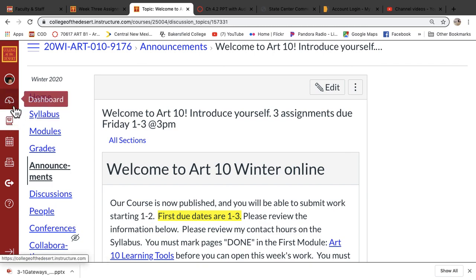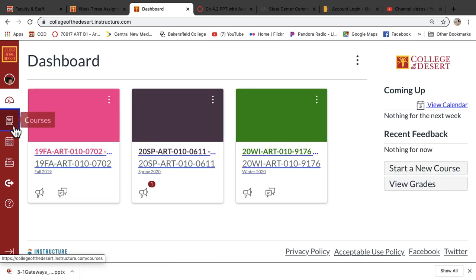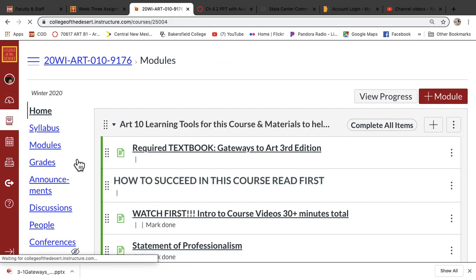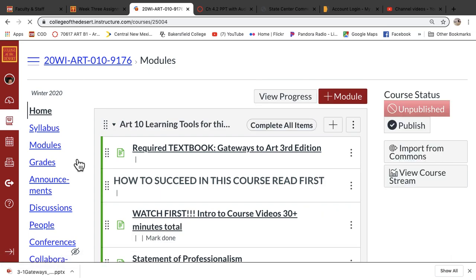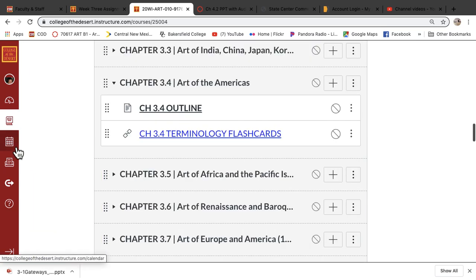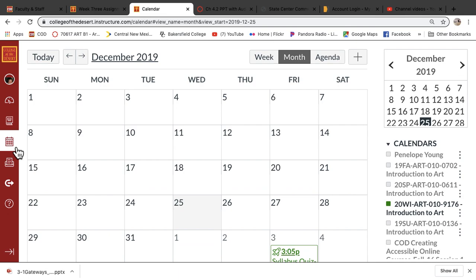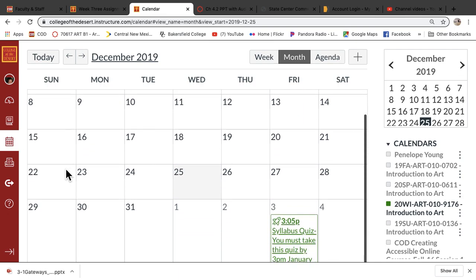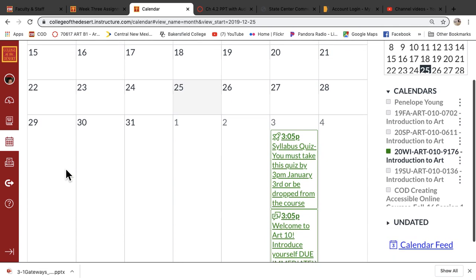Okay, so I skipped around a little bit. That was dashboard, and then I went into courses, same thing, and then I clicked there, and I can get to the, again, modules page. That's our home page, modules, that's where you're going to go. The other thing over here is calendar. And this is different from your notifications, but it's the same information.